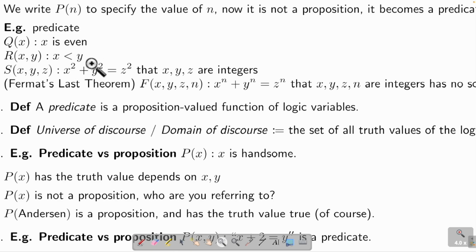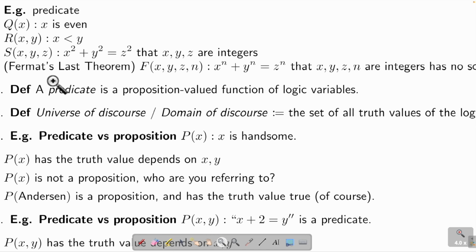X smaller than y. Okay, why am I saying this? First of all, this is a predicate. It's not a proposition. So of course, we cannot say this is true or false because we don't know what x, what y. But here's the thing. Why should we not say it's true or false? First of all, we don't know x and y. Secondly, this sentence is also incomplete. Let's say x, y are complex numbers. Then I can tell you, for complex numbers, you cannot have this. You cannot say 3i is smaller than 4, right? What the heck? 3i smaller than 4? No. So in a very strict sense, this is an incomplete sentence. We just say it's not a proposition, and that's it.